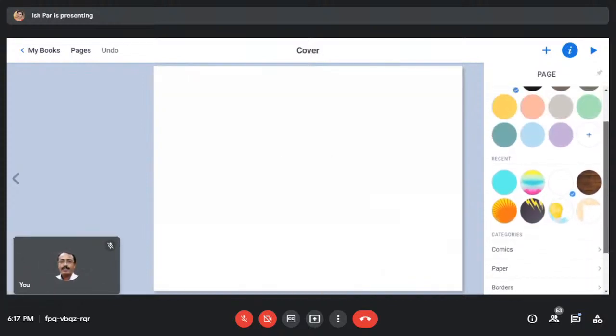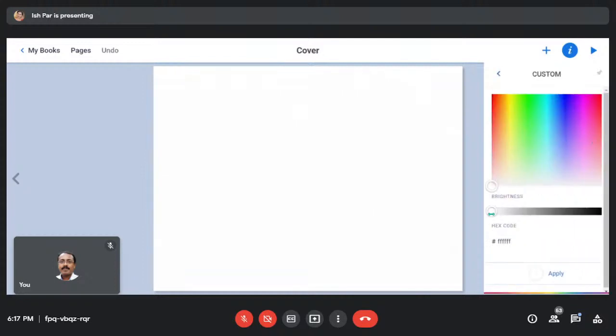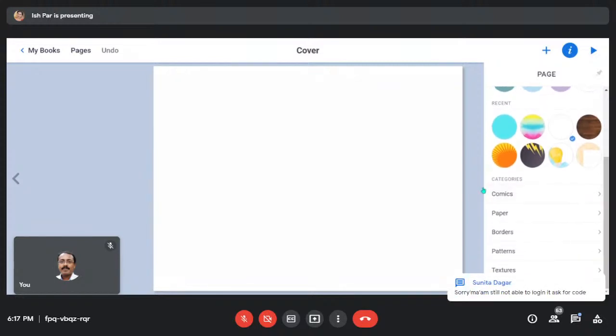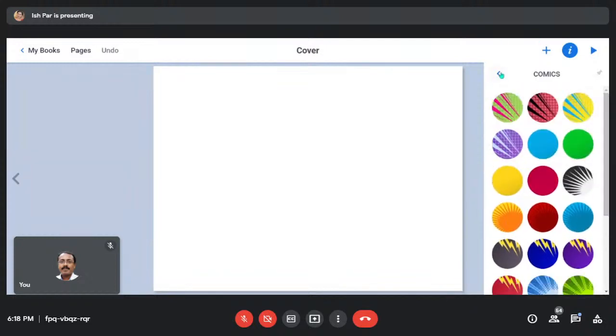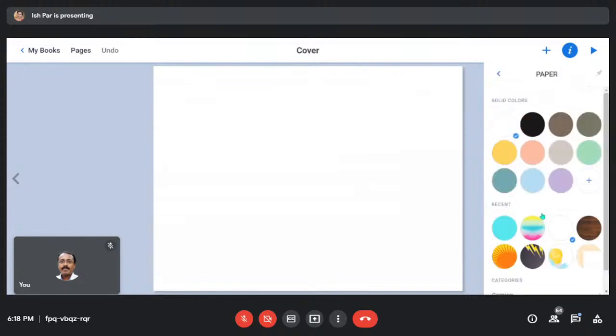There are lots of solid colors available. You can add more colors from this. You can apply whatever you want. Then you have these recently used backgrounds. You have comic backgrounds, lots of beautiful backgrounds. Then you have paper backgrounds.